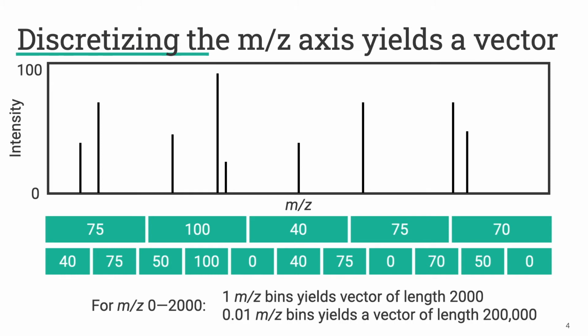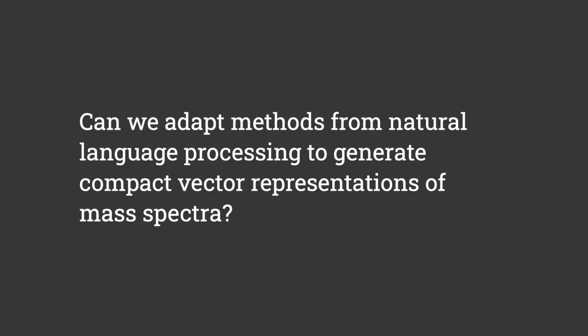And so when we look at, say, a mass spectrum from m/z 0 to 2000, using a low-resolution binning strategy of, say, 1 m/z size bins would yield a vector of length 2000, but a high-resolution binning strategy would then yield a vector of length 200,000, which becomes really unwieldy, especially if you're trying to handle it as a dense vector on a GPU. And so one of the questions we wanted to ask was, can we adapt methods from natural language processing to generate compact vector representations of mass spectra?